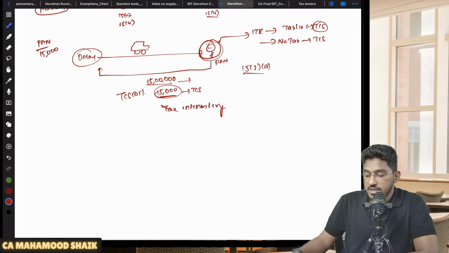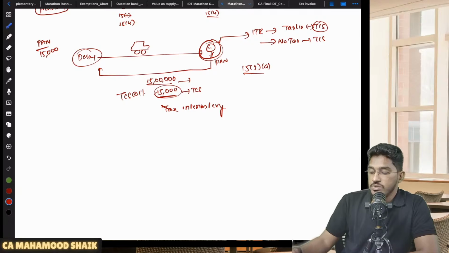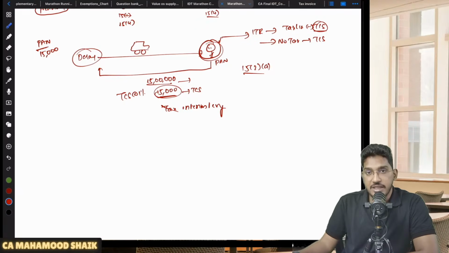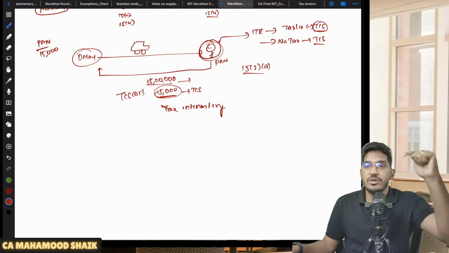So the TCS which you have paid to the dealer will be deposited against your own PAN card only. Whatever TCS amount is deposited against your PAN, you can use it for discharging your tax liability. In case you do not have any tax liability, the TCS amount you will ultimately get back as a refund only.